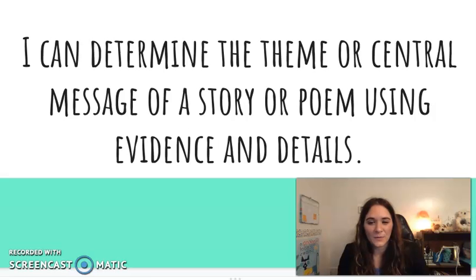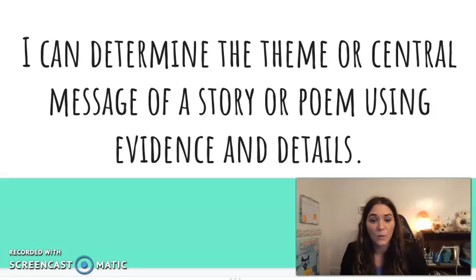All right, scholars, today's learning goal for our session is that we can determine the theme or central message of a story or poem using evidence and details. So with that learning goal today, I want us to really focus on two pieces. One being that we can identify the theme or central message, but the second piece is that we're going to be using evidence and details to help us do so.